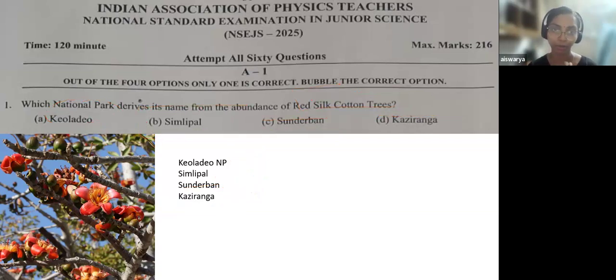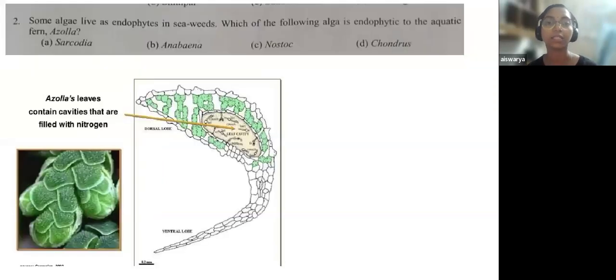Okay. So if you knew this, you could have directly bubbled option B. But if you do not know, you can still use your aptitude here to answer, and you know where to use it. Okay. So that was the first question. The second question was asked directly from whatever we have discussed.